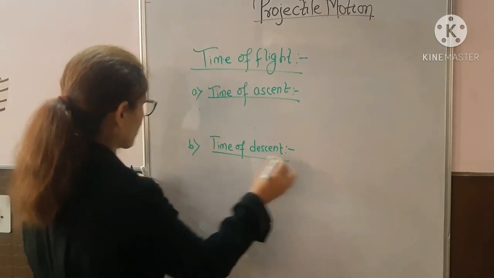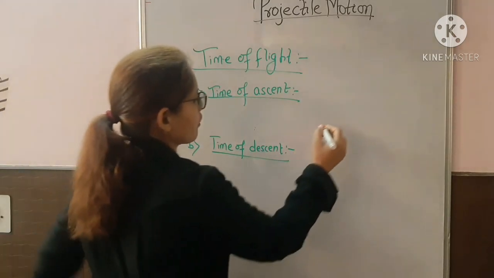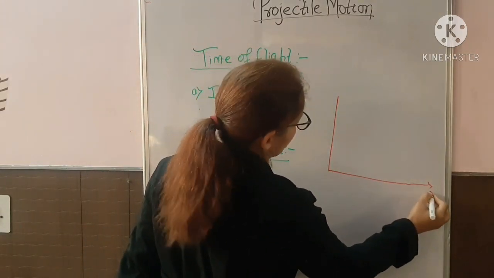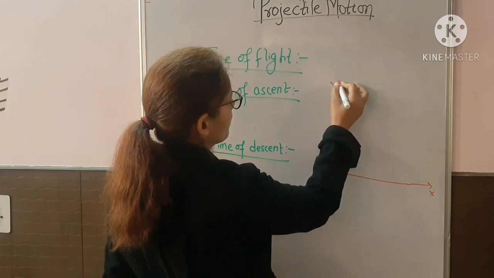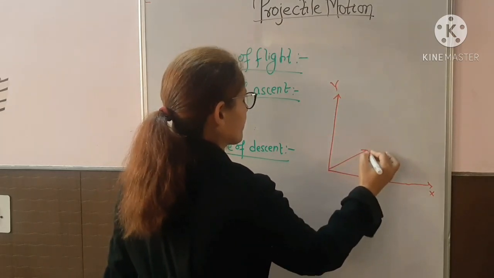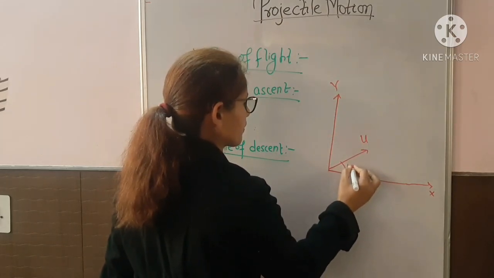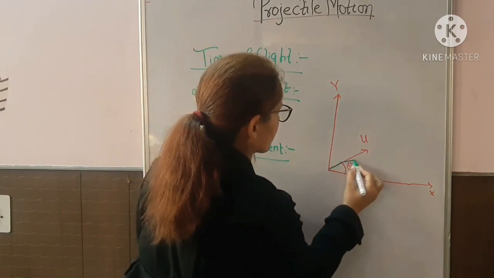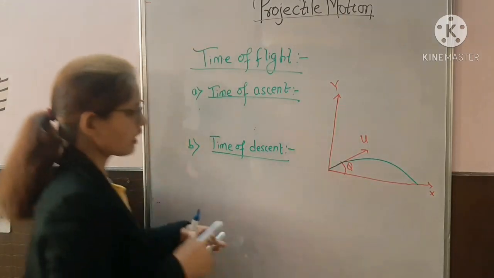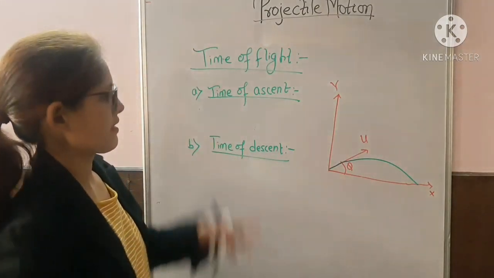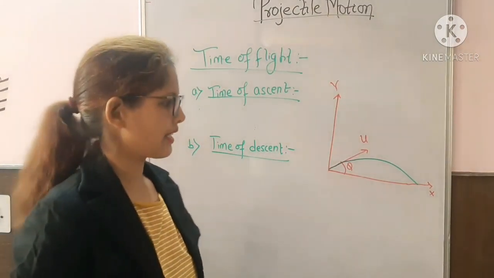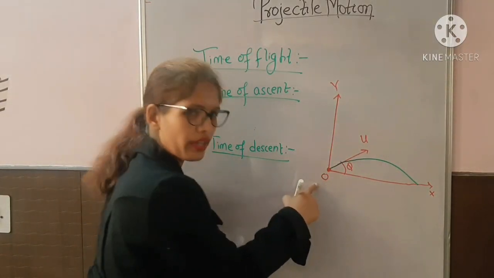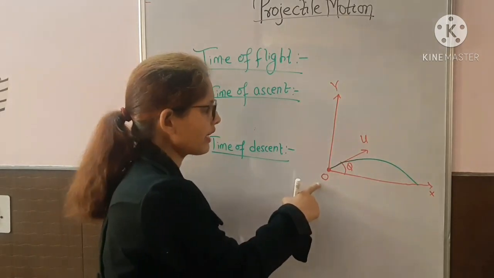Okay, so let's draw the diagram properly for projectile motion to understand the concept clearly. So what is time of ascent? You have projected the body from this point O. This point is called the point of projection, right?